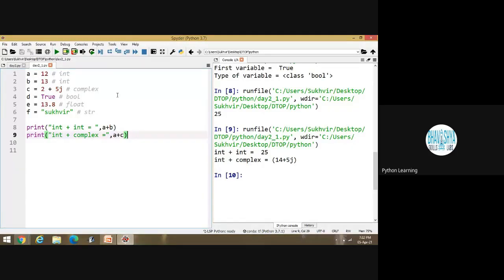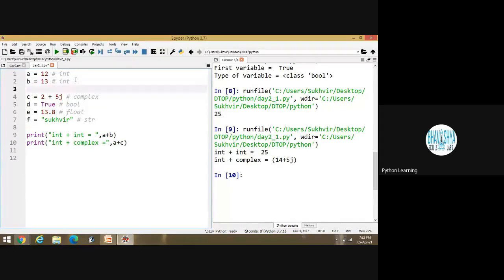What is the meaning of this? It means 12 is added to 2, means the real part is added to the real part, and the imaginary part is added to the imaginary part. Suppose one more content is there. Suppose I am writing a1 is equal to 11j. This one is again a complex value. What is the difference between these values?